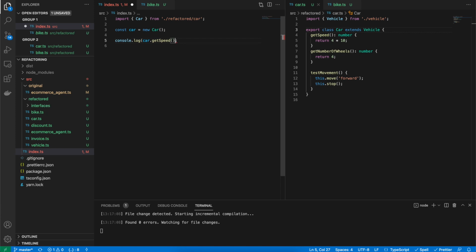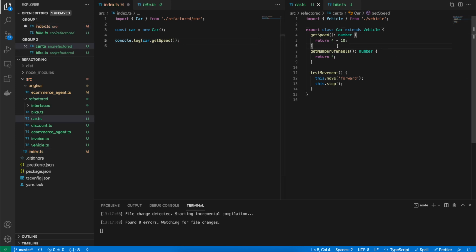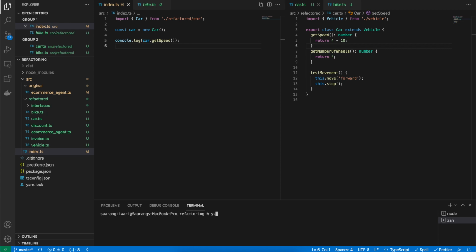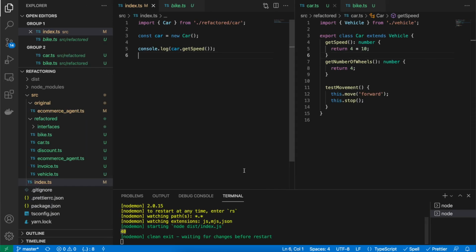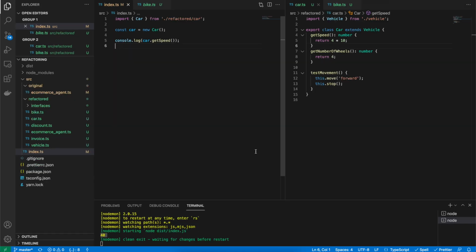Console.log. It should be 40, I guess. Yeah. Let's just run the server. Let's see. 40. There you go. I'll increase the size for you. There we go. The 40 shows that the car speed is 40.